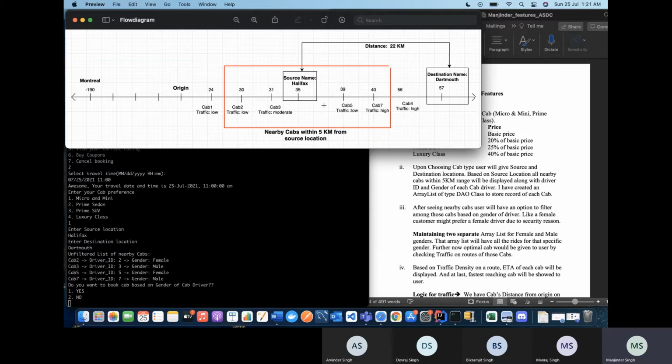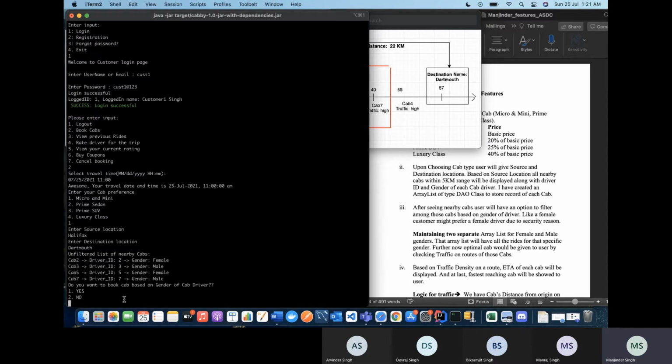So till 30 and till 40, whichever cabs are present at that time will be displayed, right? And the same concept we have used for calculating the distance between source and destination. So here it's 22. Now see, initially these four cabs are visible to us, right?